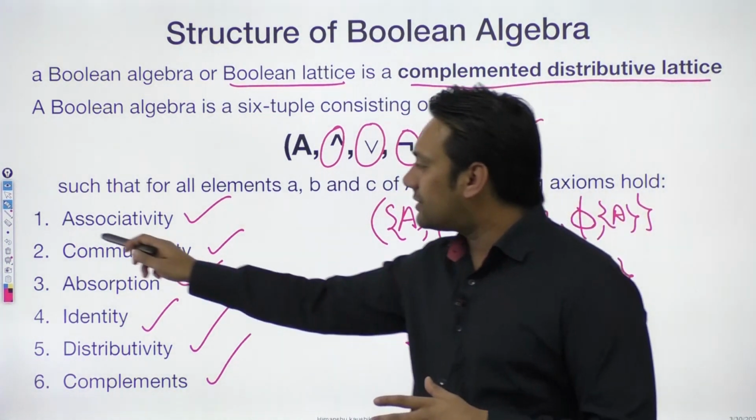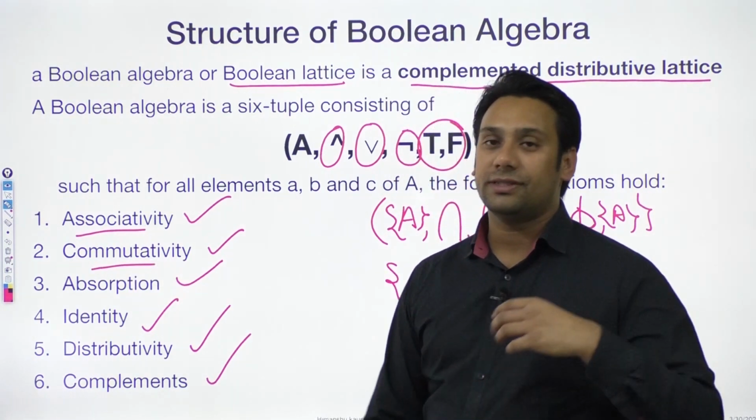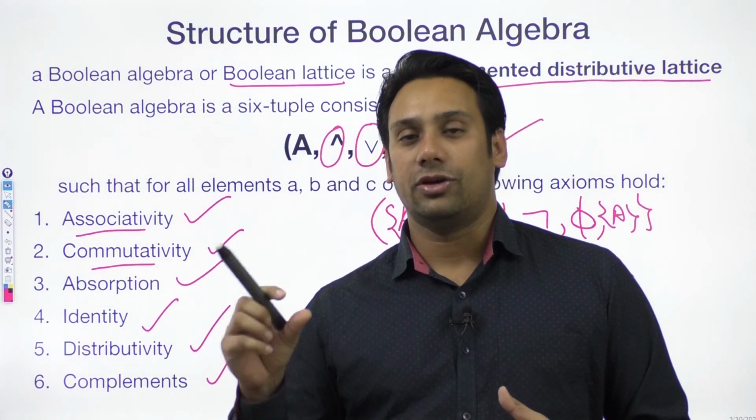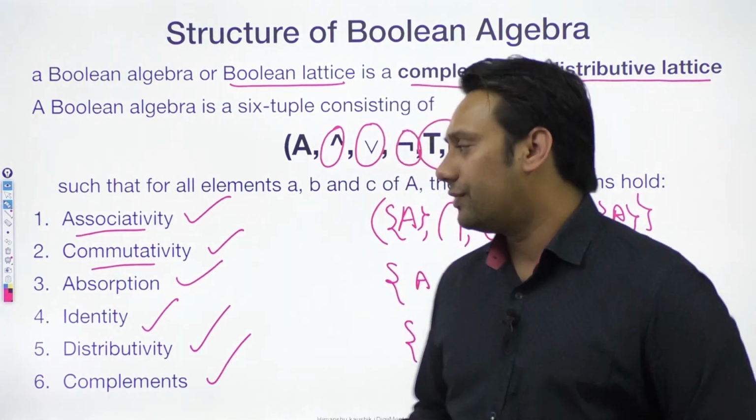And why is writing such properties very important? Because it tells what properties the elements or the operators are following. Let me show you with the help of an example.